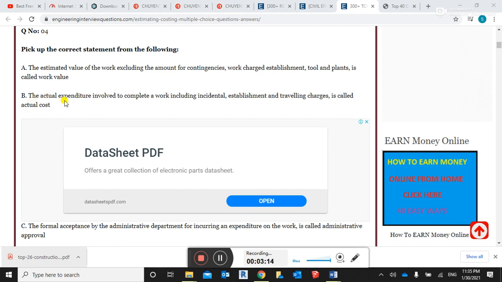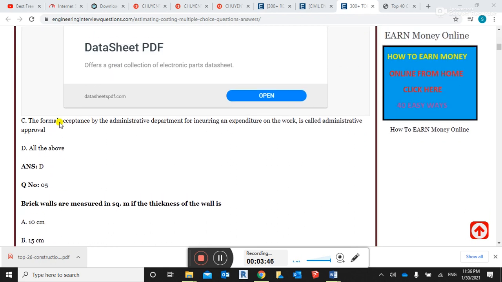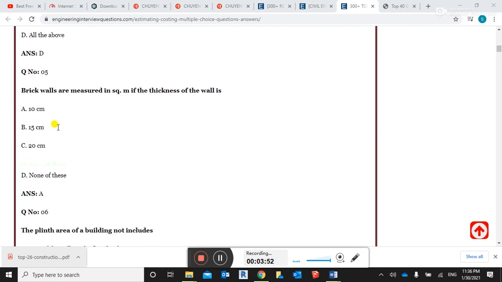B, the actual expenditure involved to complete a work including incidental, establishment and traveling charges is called the actual cost. C, the formal acceptance by the administrative department for incurring an expenditure on the work is called administrative approval. Guys, the right answer is all of the above. A, B, C, all of the above are correct statements.